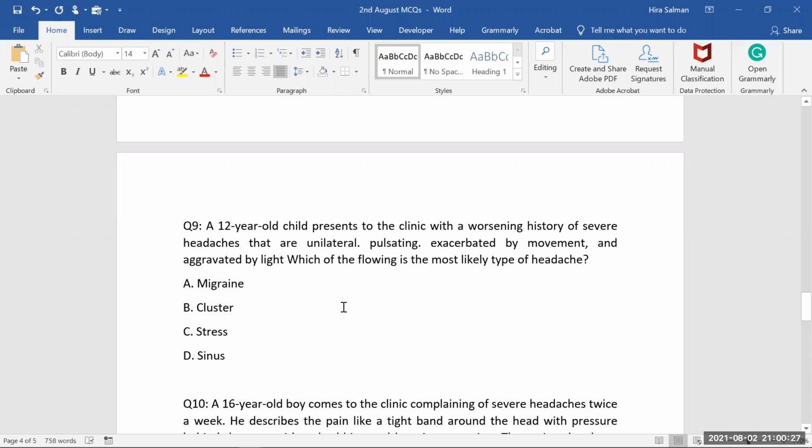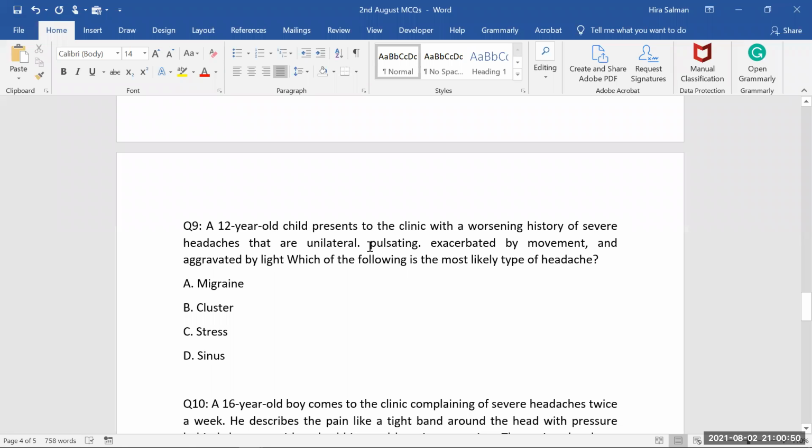So you remember what kind of headache was there which was actually preceded by a trigger, or an aura was there? Which of the following is the most likely diagnosis? So what do you think? Any response? Migraine.